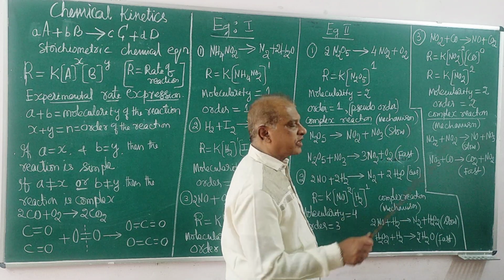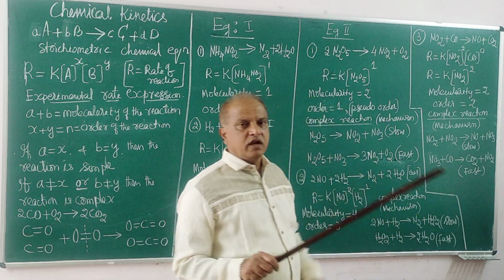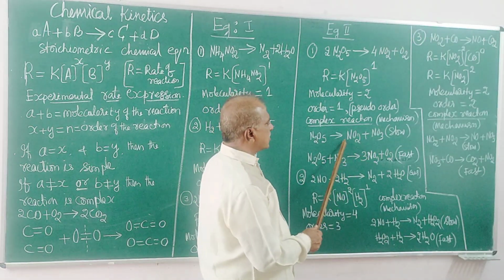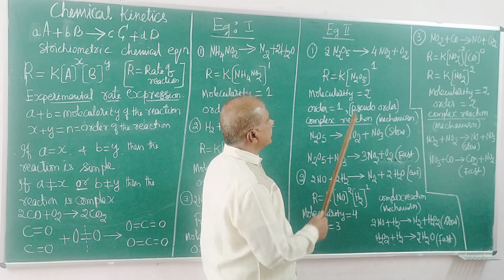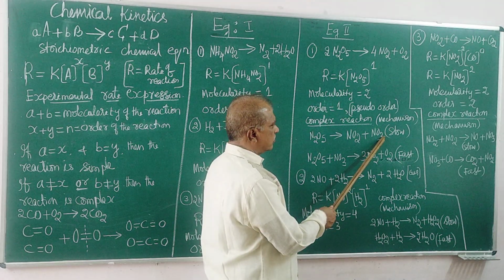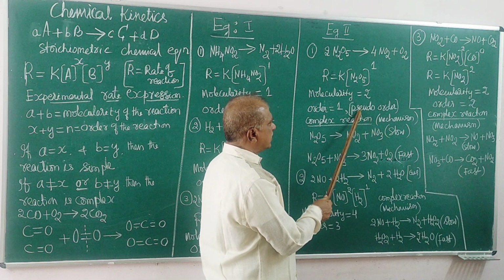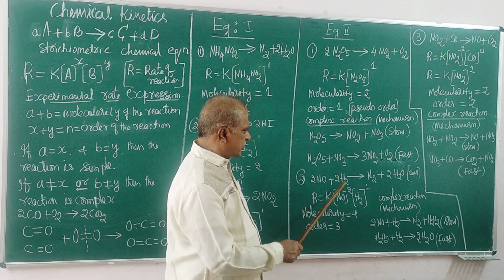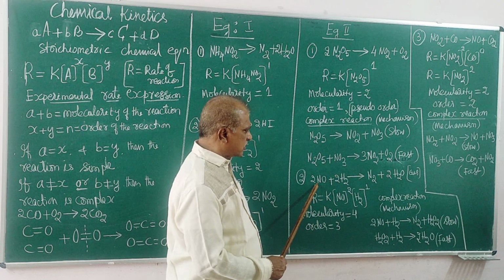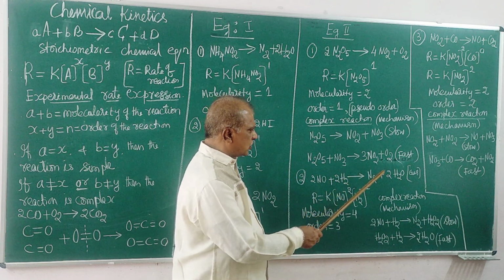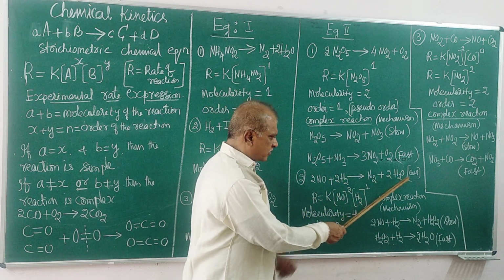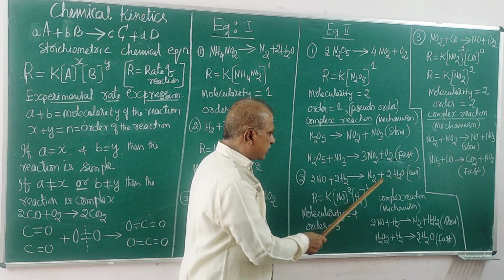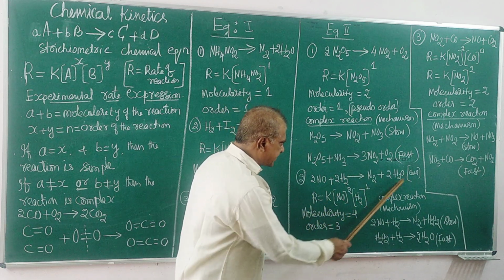That is in a complex reaction. Visualize this, the rate determining step. It is called the rate determining step in this complex reaction. Similarly, we have one more chemical equation, that is NO plus H2, nitric oxide plus hydrogen, giving rise to nitrogen and water. All are in the gaseous state, vapor. Gas phase reaction.